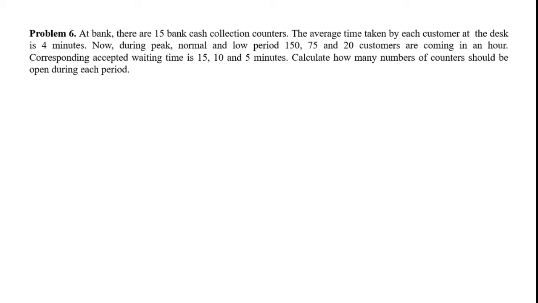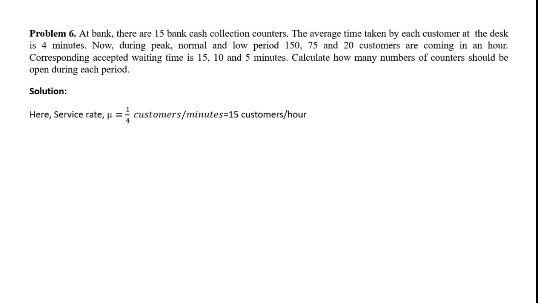Okay, so this is a bit different from the previous examples that we have calculated. Over here we need to find out how many counters should be open at the bank. Some data are given to us, that is, the bank has a total of 15 cash collection counters. Average time taken by a customer at the desk is given to us. Number of customers that are coming in an hour during the 3 periods is also given to us, and accepted waiting time is given to us for all 3 periods. Okay, so we will start calculating.